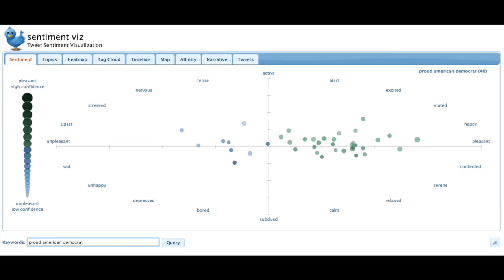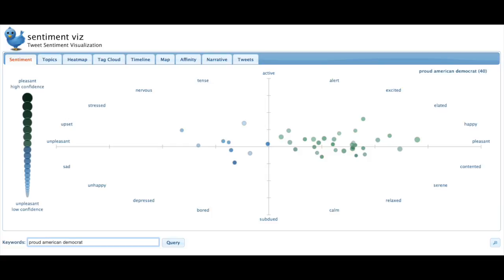So these studies seem to be a bit contradicting, so we are now even more curious to find out what the data from the Amsterdam University is going to tell us about that later. So, looking at our Twitter sentiment analysis, we typed in a few terms in order to see what the Twitter users said about their political views. The first terms we typed into the engine were Proud American Democrat, and what we found is that there were positive and a few negative tweets.